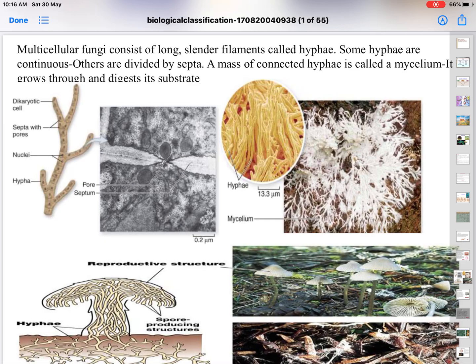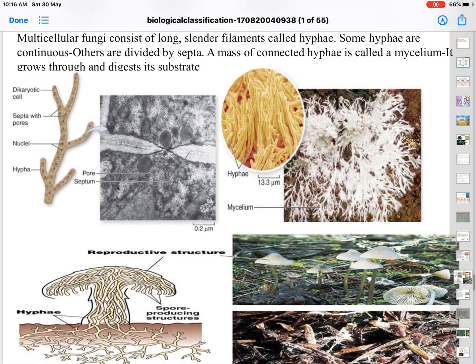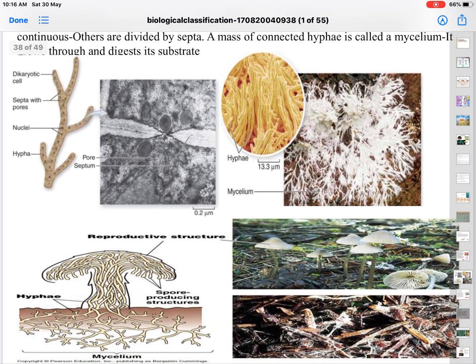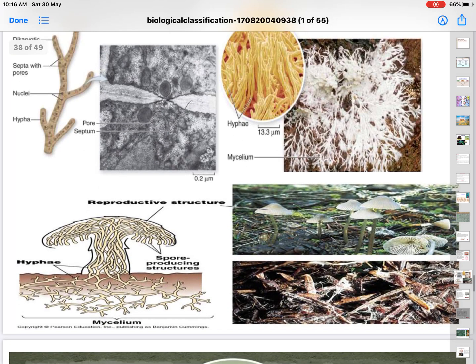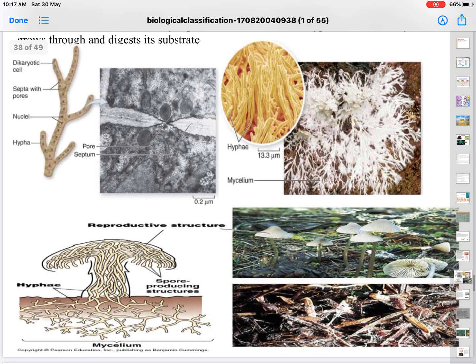Fungi, as I said, basically reproduce through three methods: vegetative reproduction, asexual reproduction and sexual reproduction. In sexual reproduction, the reproduction takes place by oospores, ascospores and basidiospores. So three types of spores help in sexual reproduction. It involves plasmogamy. What is plasmogamy?